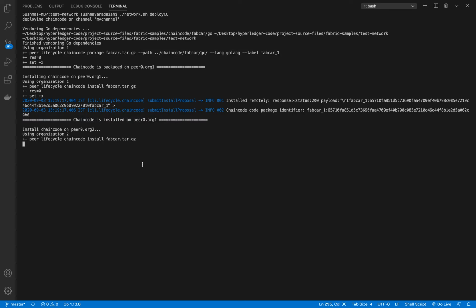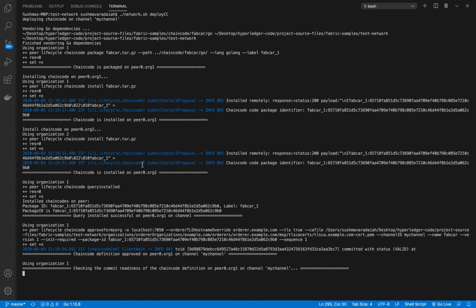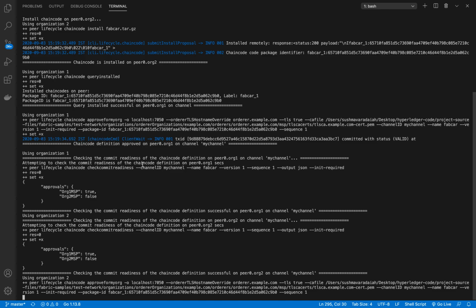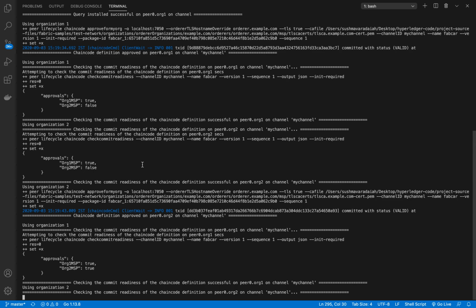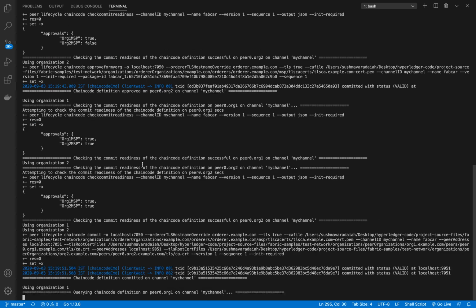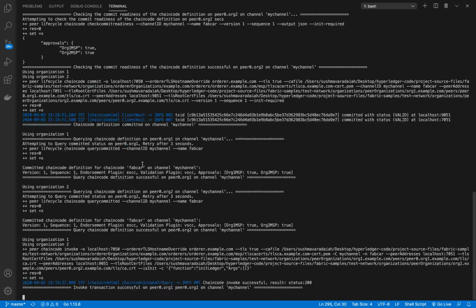The smart contract that we have written here is the FabCar chain code. The FabCar smart contract is a simple smart contract where you keep an asset as a car, and the car ownership changes are captured in the blockchain. The main intention of this course is not to elaborate on smart contract writing.